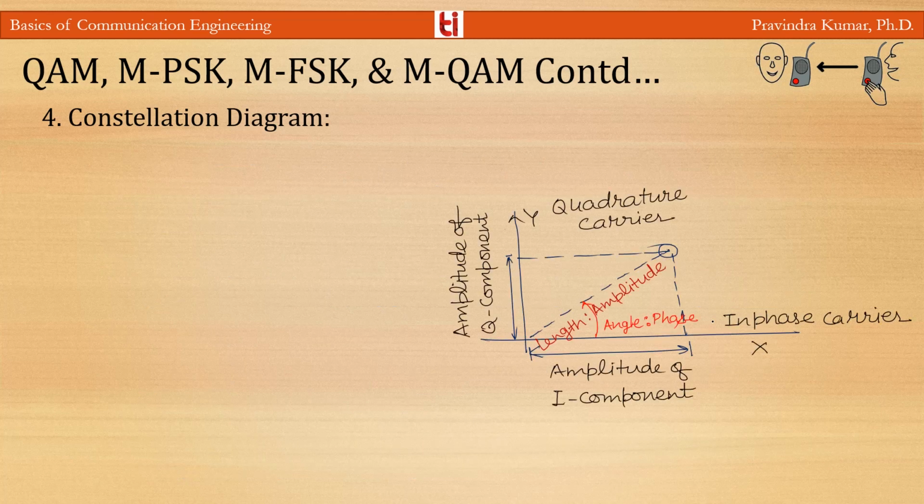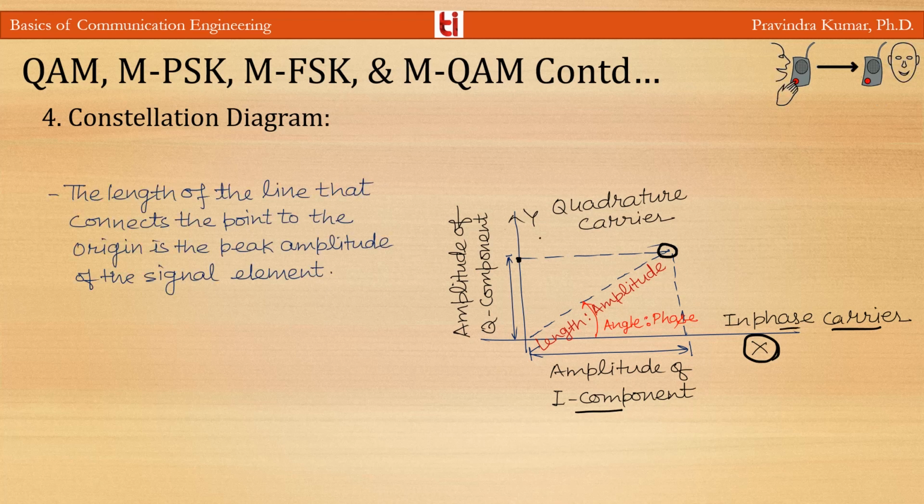As you can see in this figure, this is the point or dot represented in the constellation diagram. The projection of this dot on the x-axis is the peak amplitude of the in-phase component, and the projection of this dot on the y-axis is the peak amplitude of the quadrature component. On the x-axis there is the in-phase carrier and on the y-axis there is the quadrature carrier. The length of the line that connects the point to the origin, so this length from the origin to that point, is the peak amplitude of the signal element.